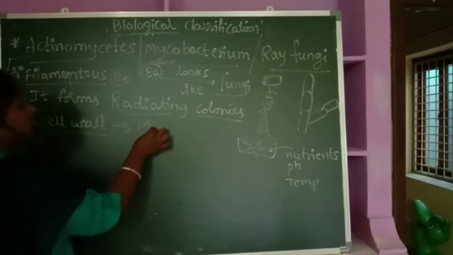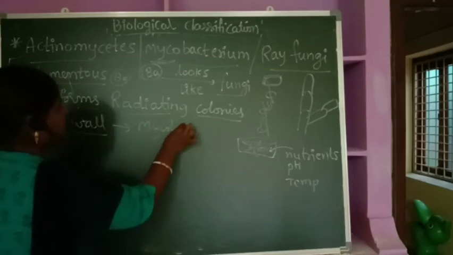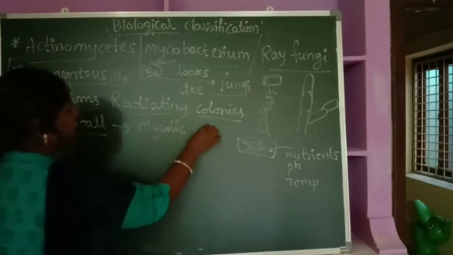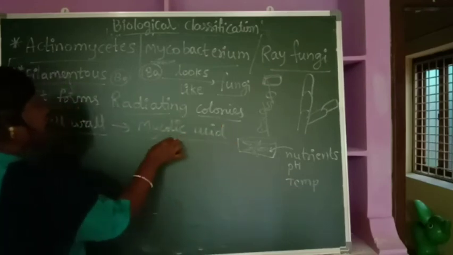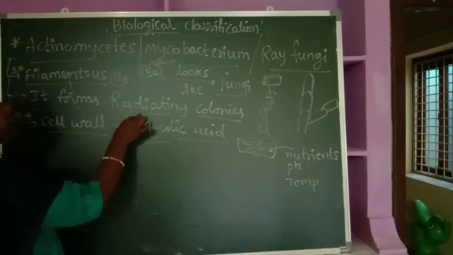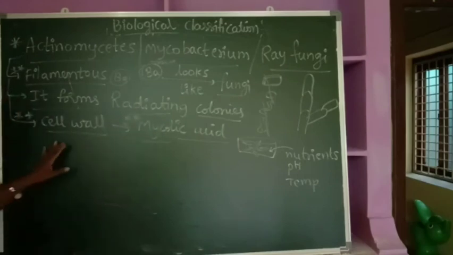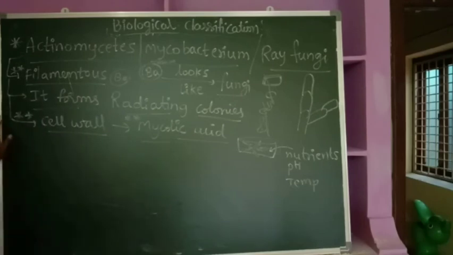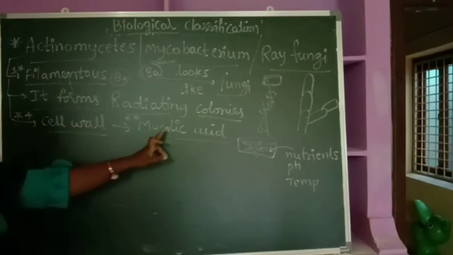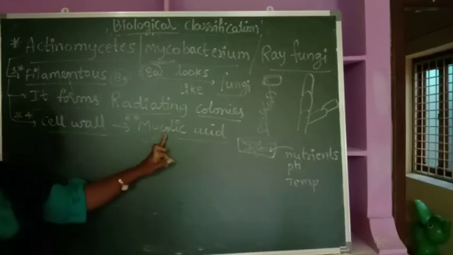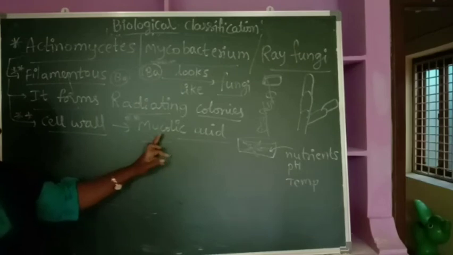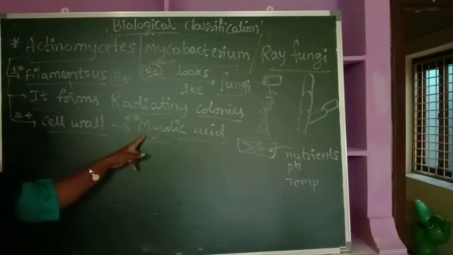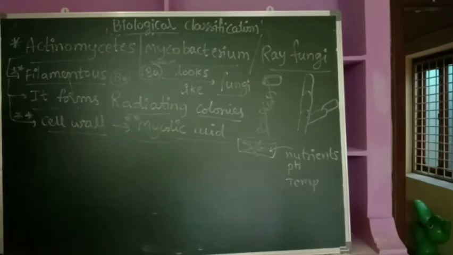The cell wall is made up of the component called mycolic acid. This is very, very important. Mycolic acid is the component present in fungi-like organisms. The cell wall being made up of mycolic acid is a very, very important thing.